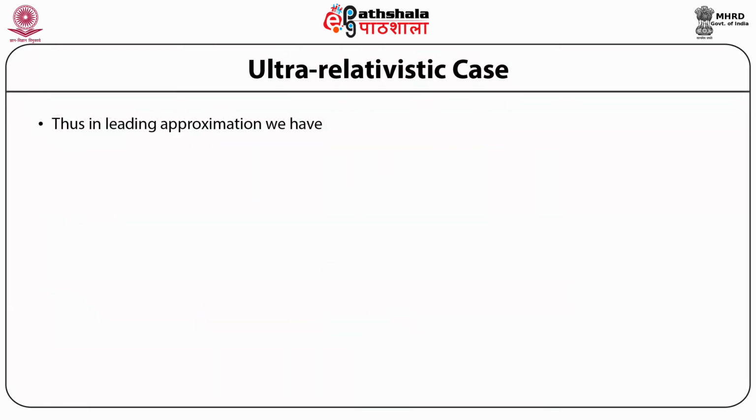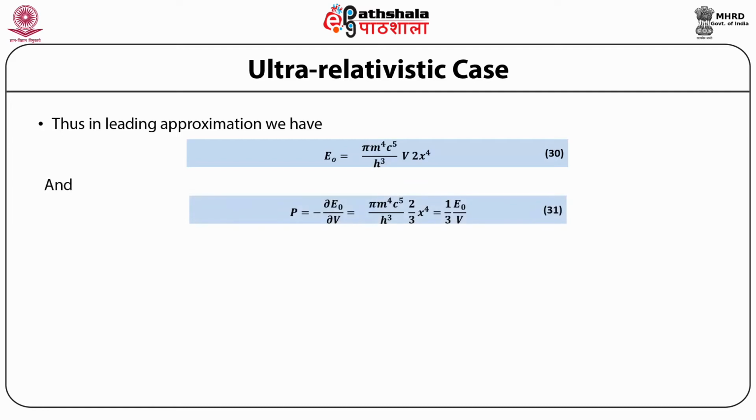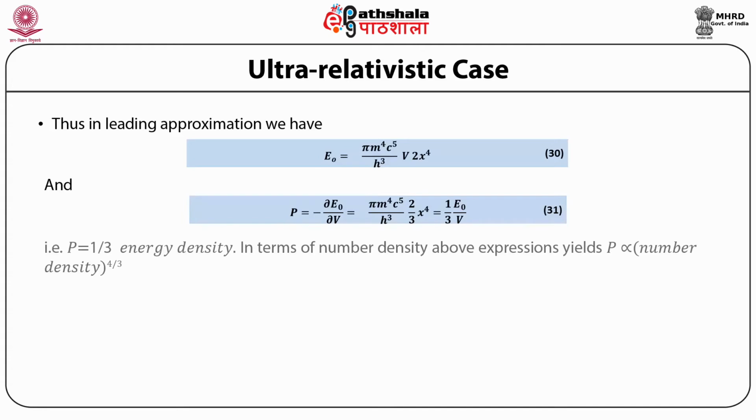Thus, in leading approximation, we have E0 is equal to π m⁴ c⁵ upon h³ into V into 2 into x⁴, or P is equal to minus ∂E0 upon ∂V is equal to π m⁴ c⁵ upon h³ into 2 upon 3 x⁴ is equal to 1 upon 3 times E0 upon V, that is P is equal to 1/3 of energy density. In terms of number density, the above expression yields pressure is proportional to number density raised to power 4 upon 3.